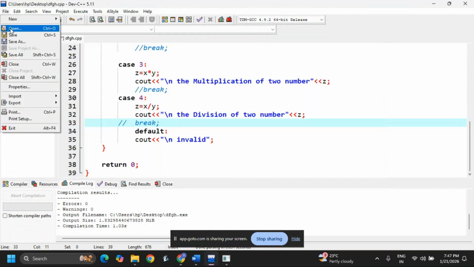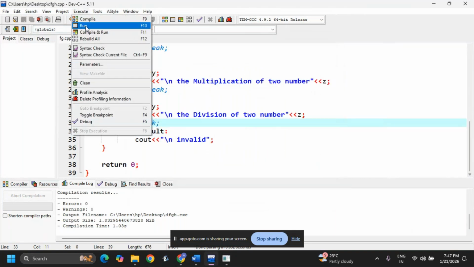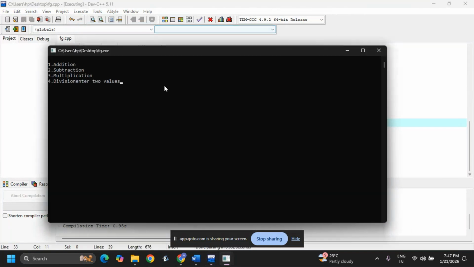Now I need to save as. This is the problem with this software. Compulsorily, I need to save as, then only it is recognizing. Run as. See now 10, 20. Now I am selecting option 1. See, when I am taking option 1, addition will come. We are not using a break there.